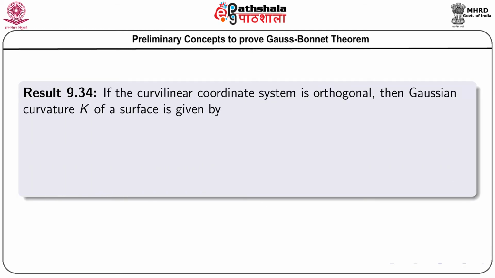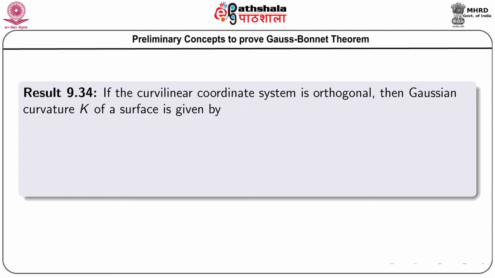Now, we shall also prove in this module this result, that if the curvilinear coordinate system is orthogonal, we know that the curvilinear coordinate system will be orthogonal if A12 equals to 0. We have learnt earlier.